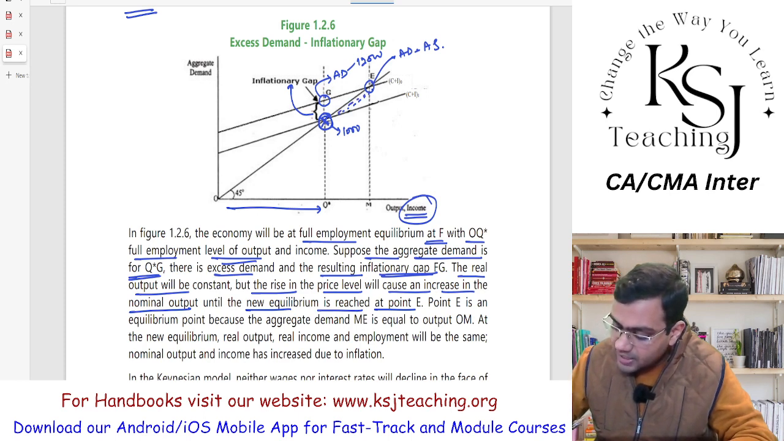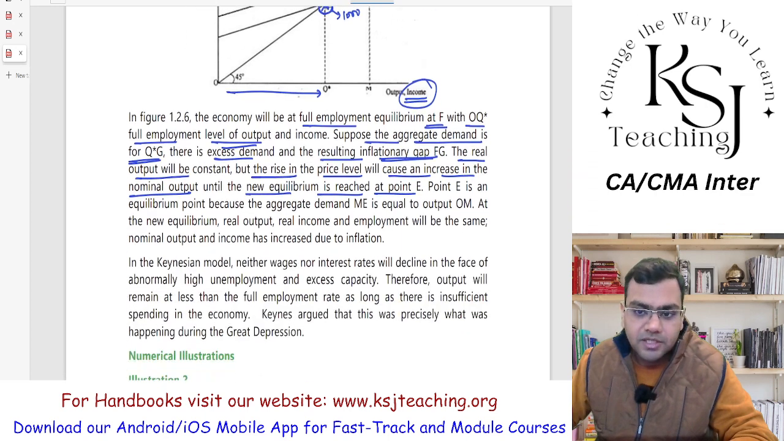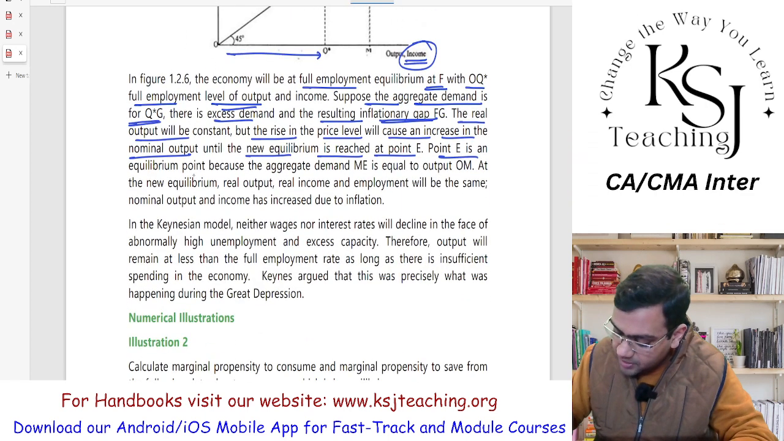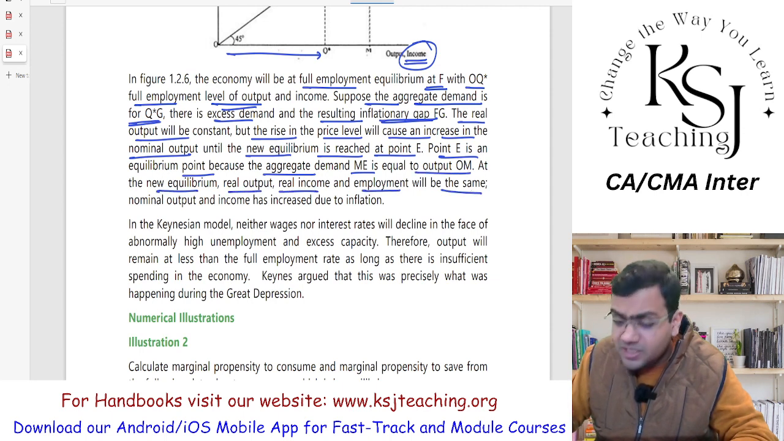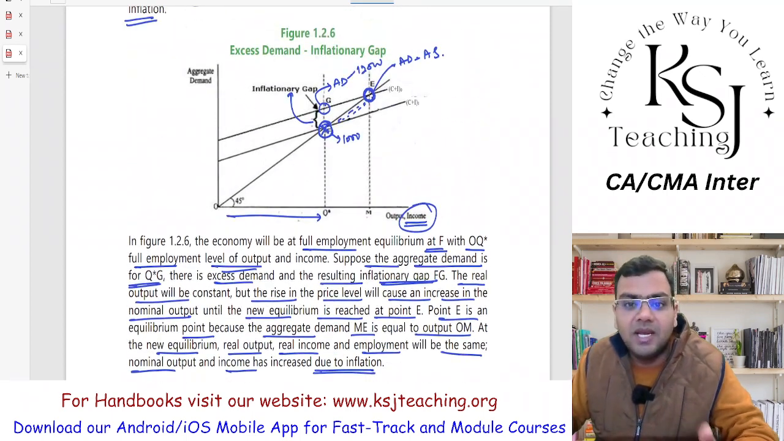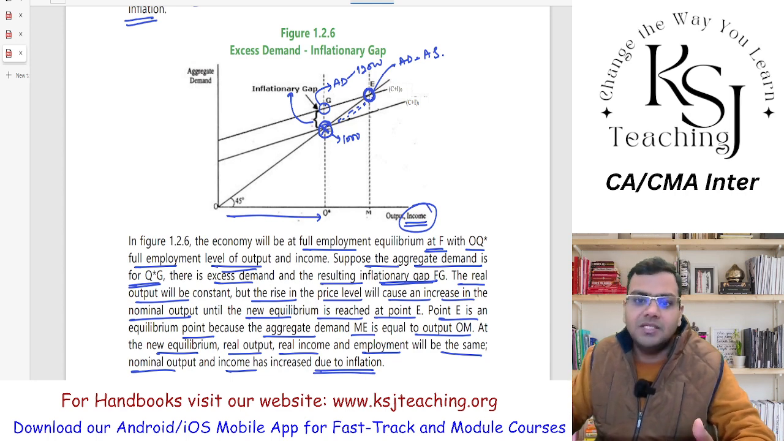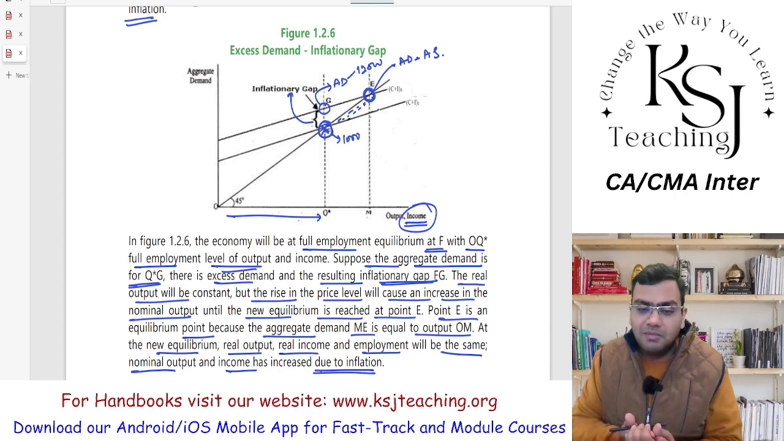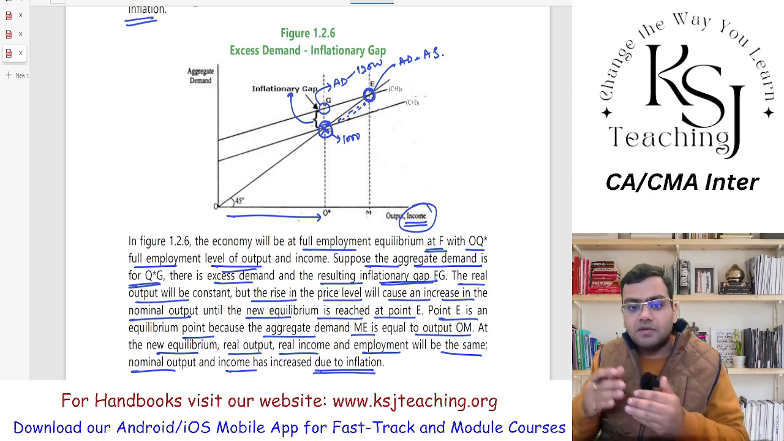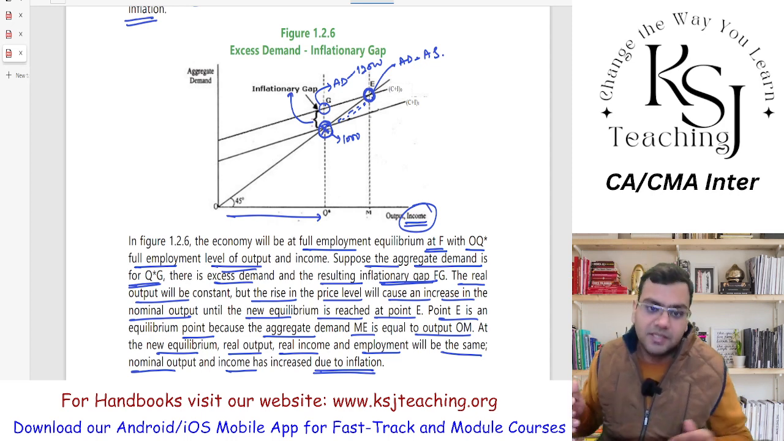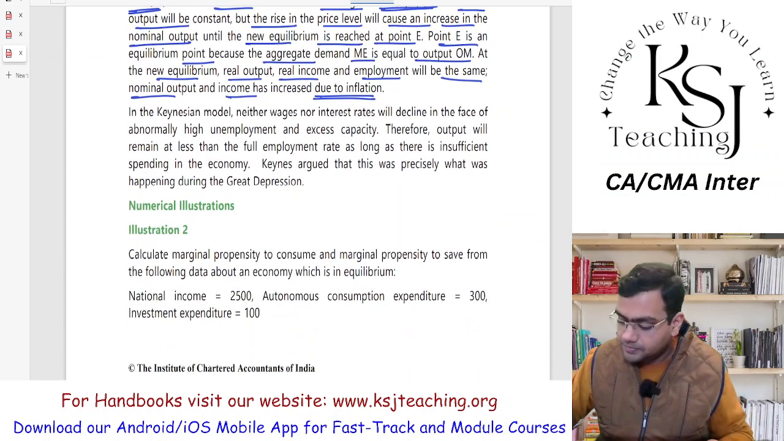It is increasing until this point is reached. Point E is an equilibrium point because the aggregate demand is equal to the output at the new equilibrium level. The real output, real income and employment will be the same. Only the nominal output and income has increased due to inflation. The prices will increase according to the demand. The actual demand will remain same. But how will this equilibrium level be achieved? Because of the inflation, the increase in the prices. That will lead to the equilibrium.